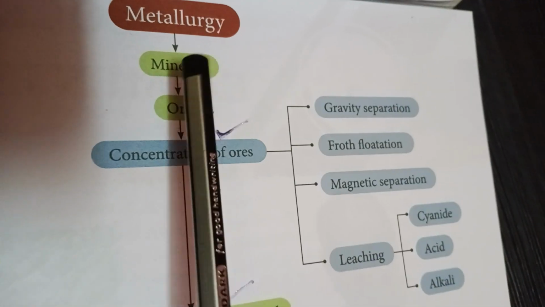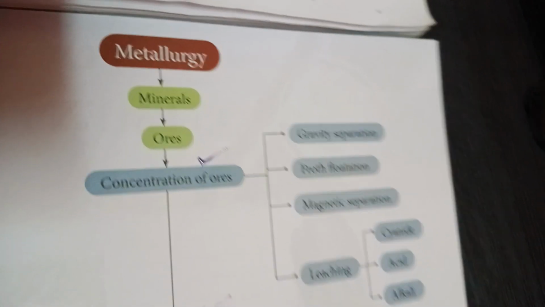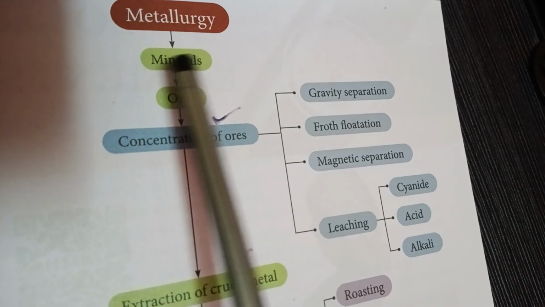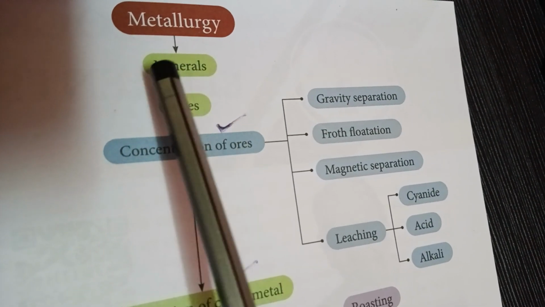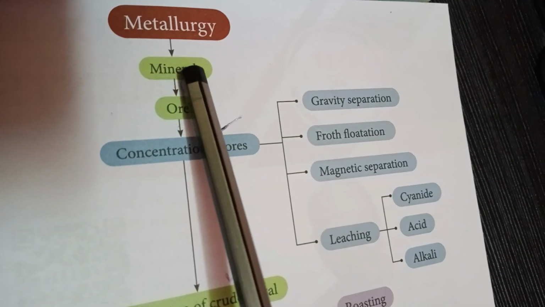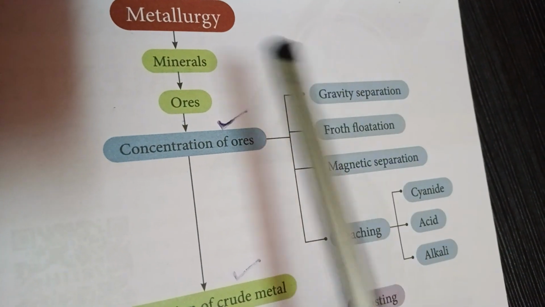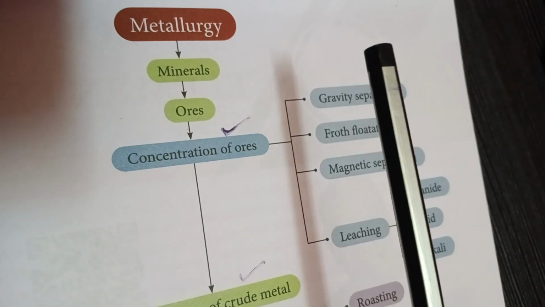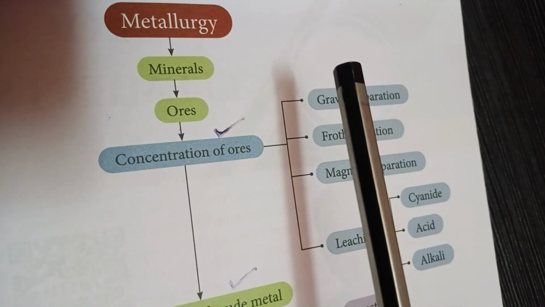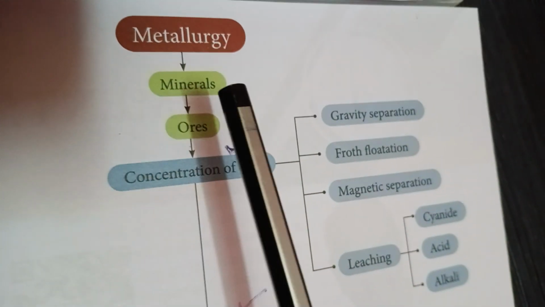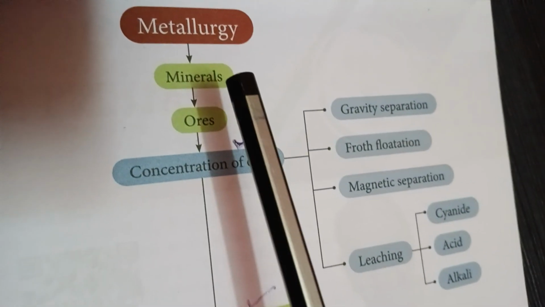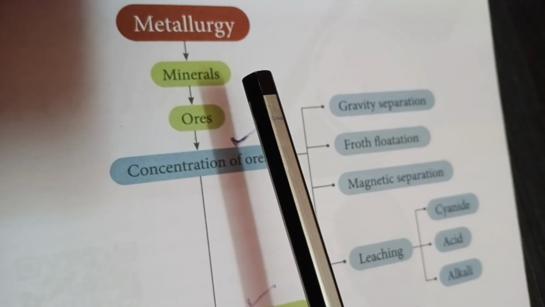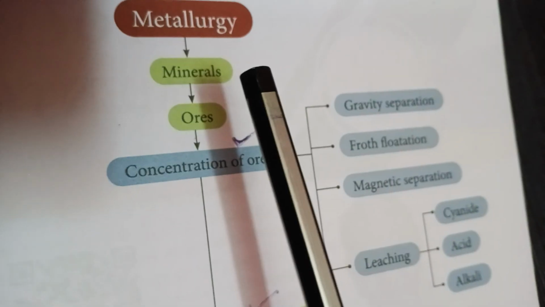Next one, minerals. What is meant by minerals? Minerals means naturally occurring substances. They are called minerals. It is obtained in the form of compounds or in free state. In the form of compounds, what type of compounds? Maybe oxide compounds or sulfide compounds. Understood, all of you? Free state means the costly metals such as gold and platinum occur in free state in the earth's crust. That means it contains very few impurities.